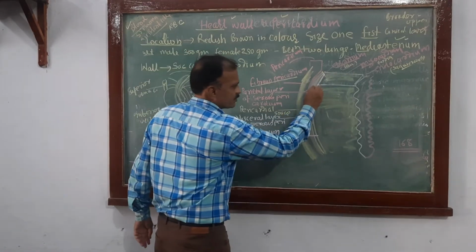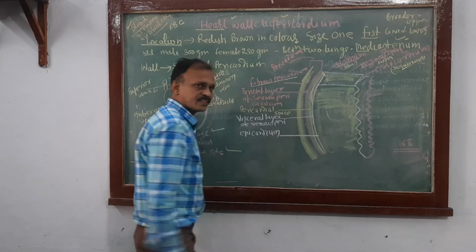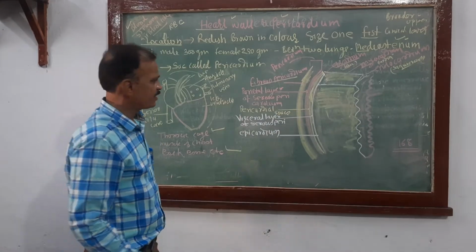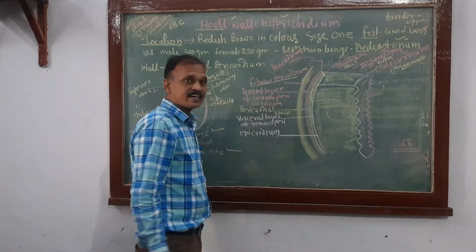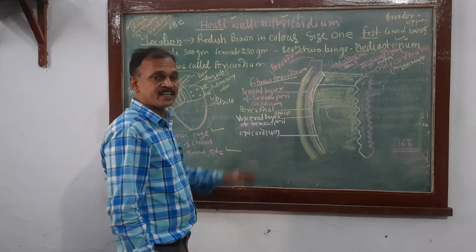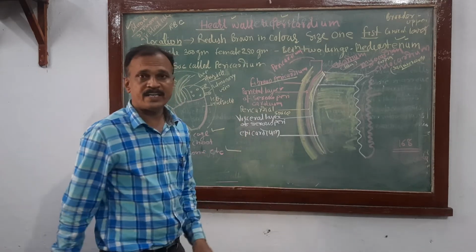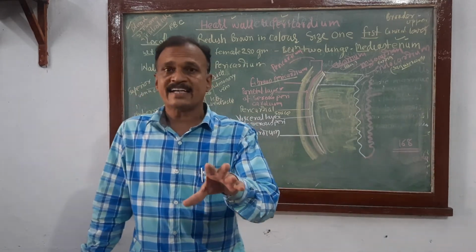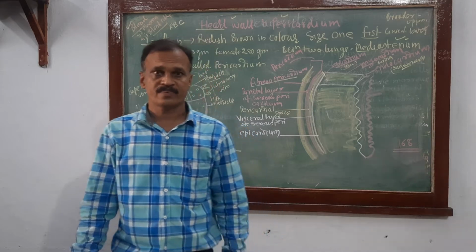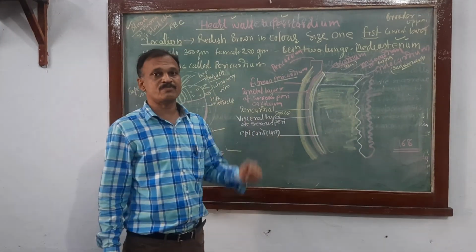In between these two layers there is a space, a cavity, called the pericardial space or pericardial cavity. This cavity is filled with pericardial fluid, which also acts as a shock absorber. Shock does not easily reach the chambers of the heart.